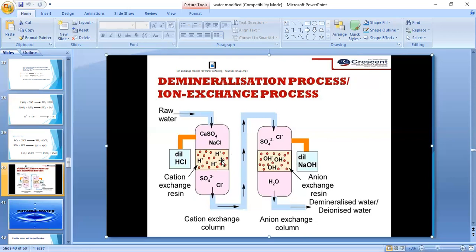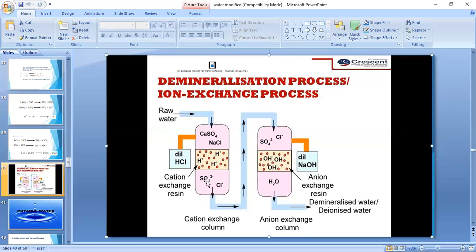Cation exchange resins consist of H plus ions, especially acidic functional groups. Anion exchangers consist of basic functional groups. So the acidic functional groups are responsible for the exchange of cations with the water cations. So the water cations are exchanged here with the cations of the resin.